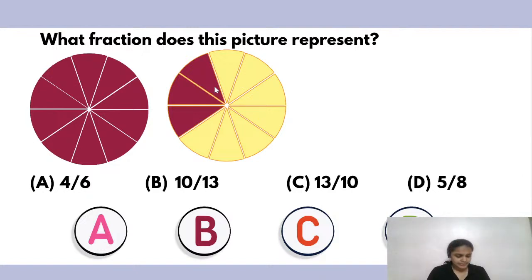Okay, let me see what answers I get for this fourth question, which is very, very easy. You can just look at the picture and simply find out the correct answer. It's very easy. Come on, you can do it.